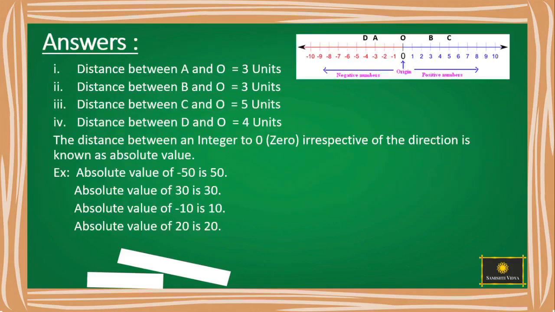Now answer the questions. Now distance between point A and O. Just count the distance and tell me.